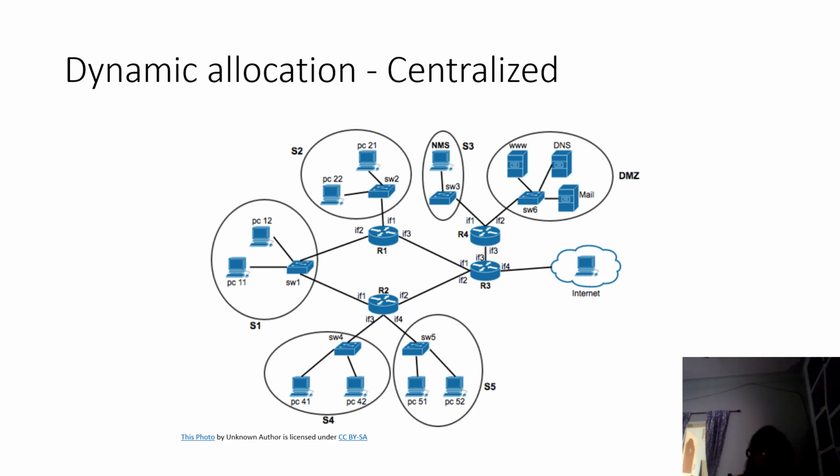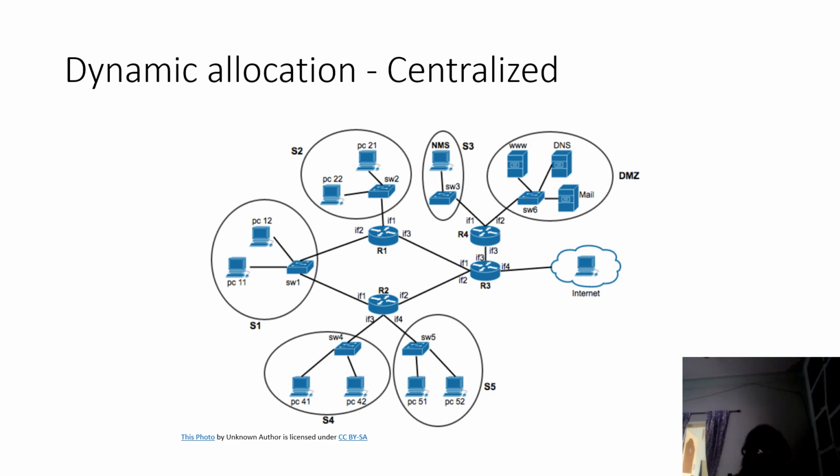So here, in dynamic allocation, it is centralized. Everything is centralized. Centralized in the sense that if one network has to send data to another network, it has to pass it to the subnet, and the subnet will send it to the other network.